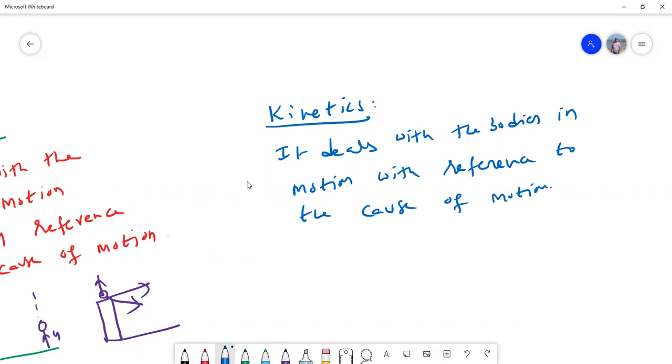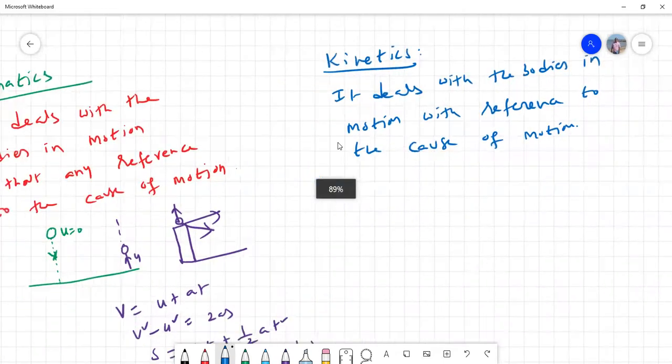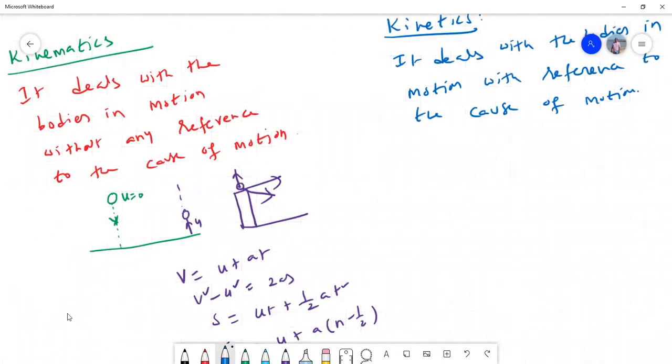Now look, in the previous case, I said without any reference. Now here I'm saying with the reference. That is the main difference.